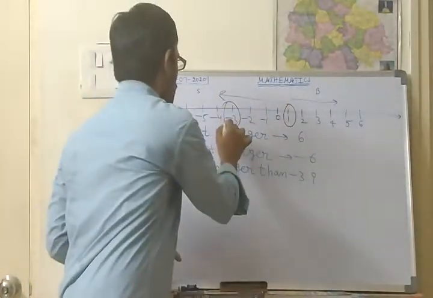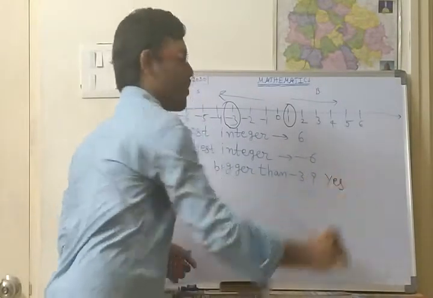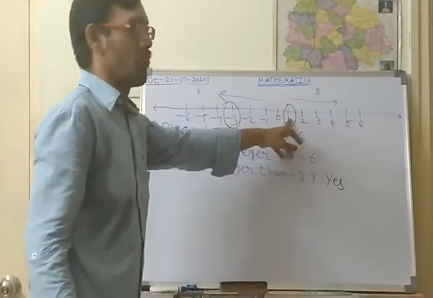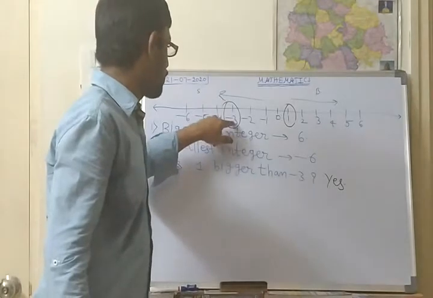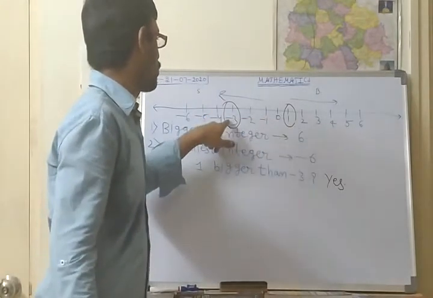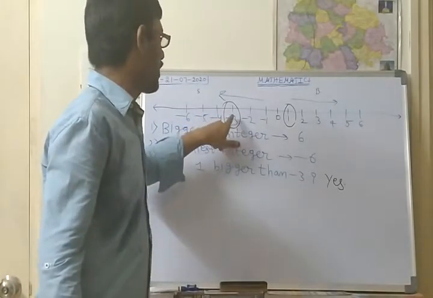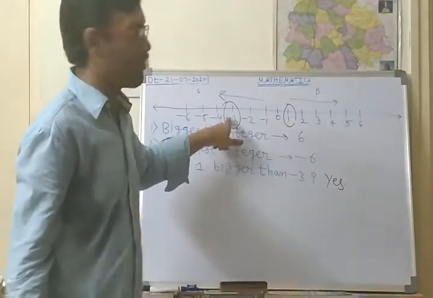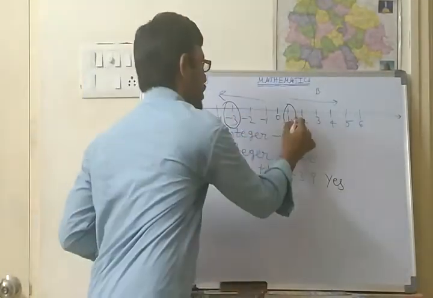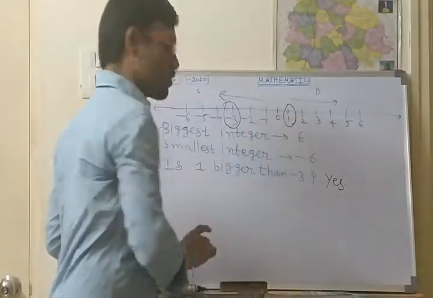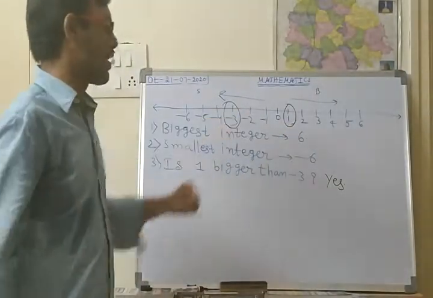So yes, you should write: yes, 1 is bigger than minus 3 because 1 is a positive number and minus 3 is a negative number. You are not supposed to look only at the number, you should identify the symbol also. If plus 3 were there, then 3 would be the bigger number, but here minus 3 is there, so 1 is the bigger number. Whatever number has the positive sign will be the bigger number.